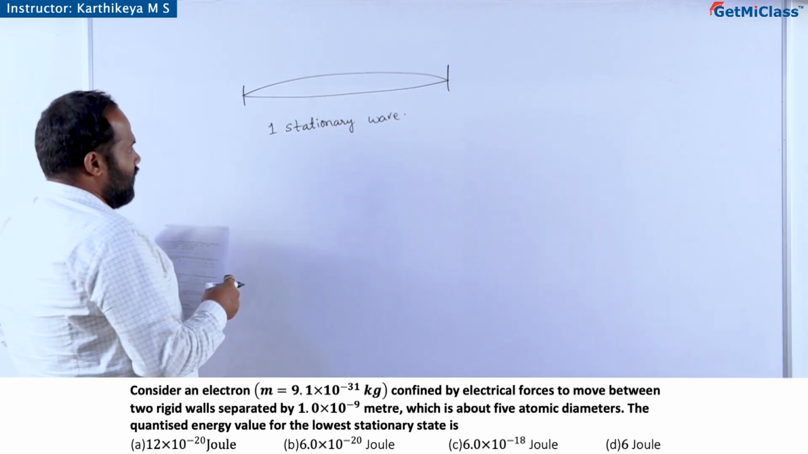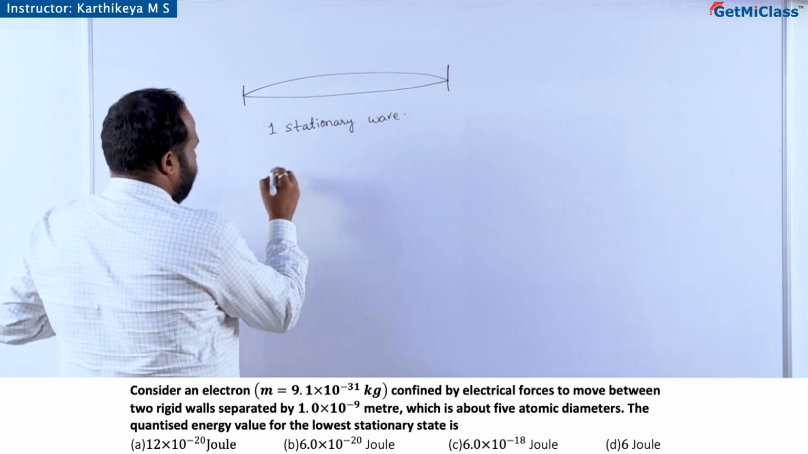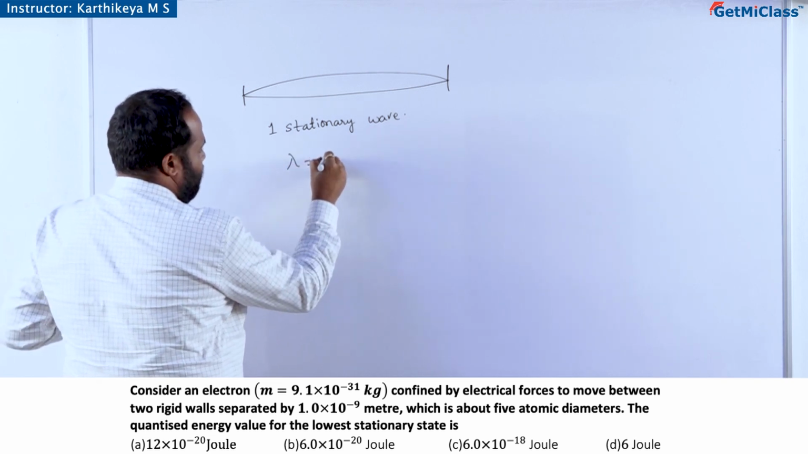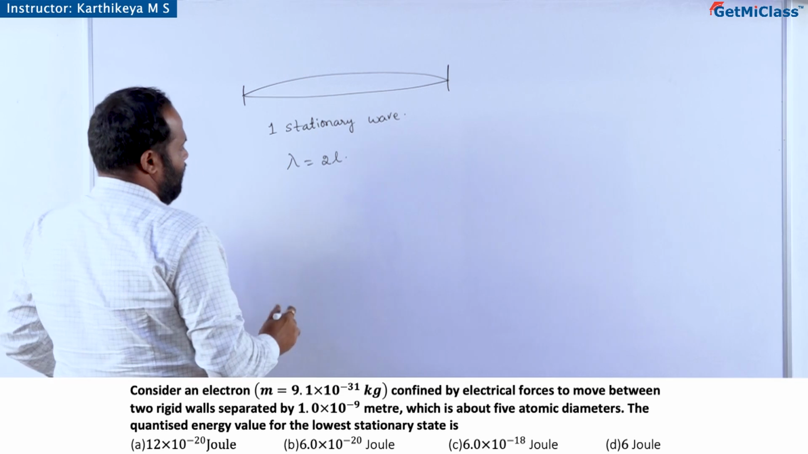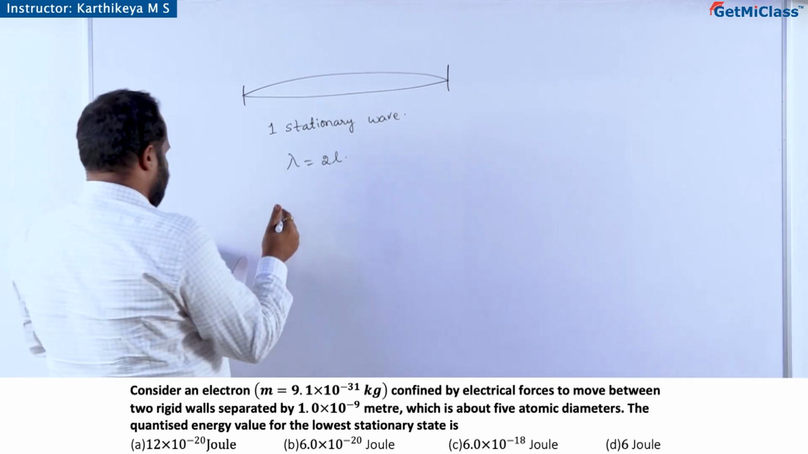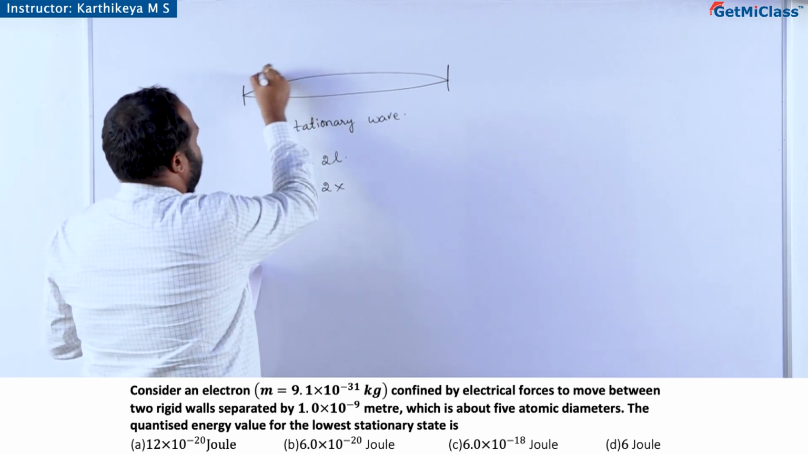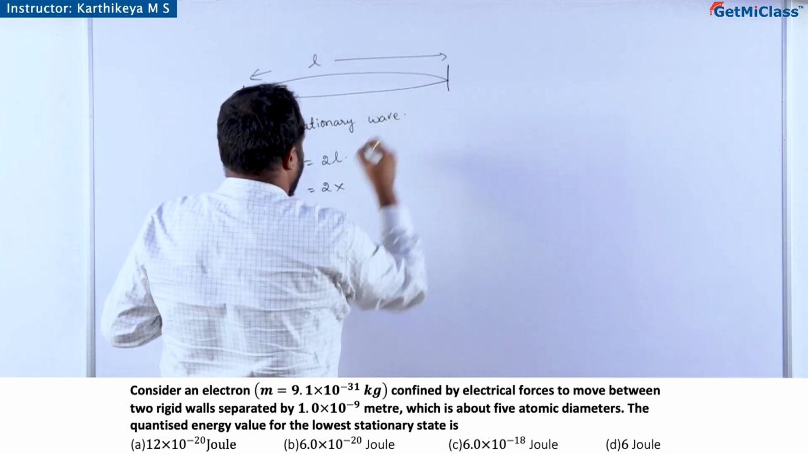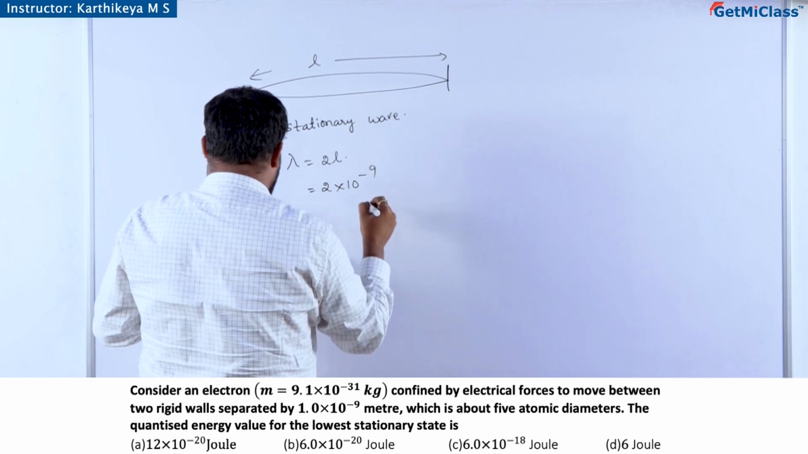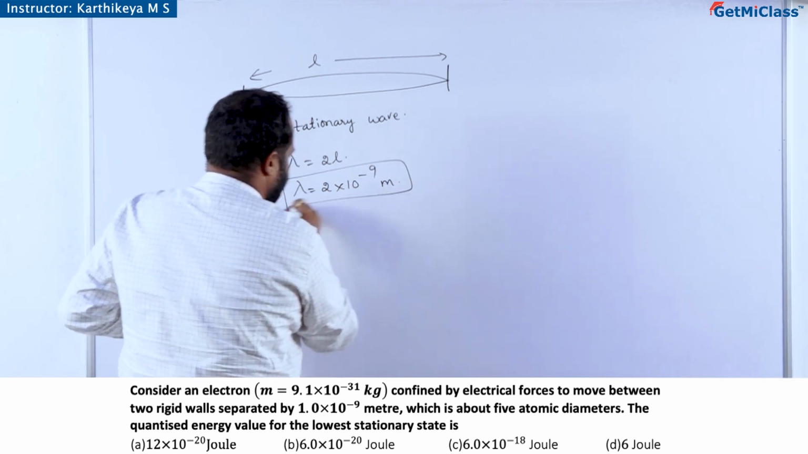Now, for such a case, lambda will be equal to 2L, and those rigid walls are separated by 1 nanometer. So lambda is 2 × 10^-9 meter.